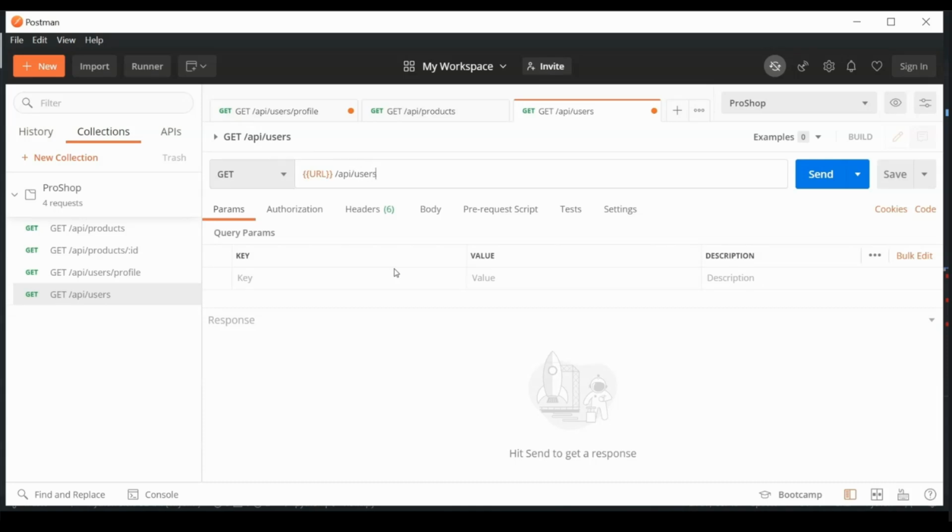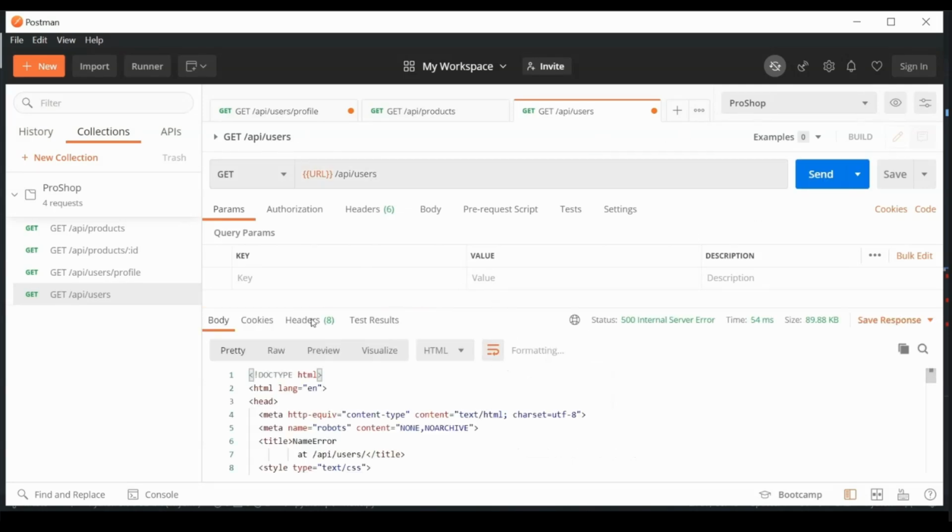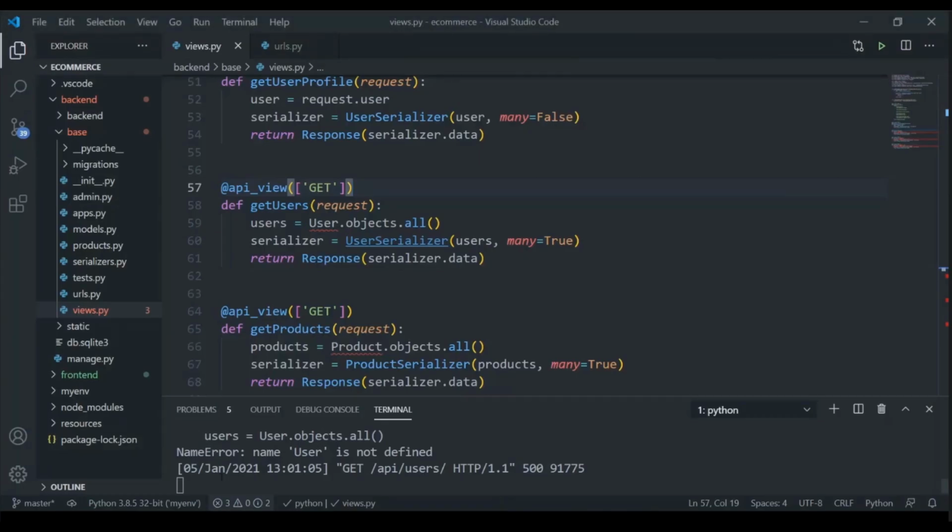Okay, so users, like that. And if I make this request, we should get back all the users. Let's see what's going on here. So let me try this from the front end, or see if everything's going on right in my server.